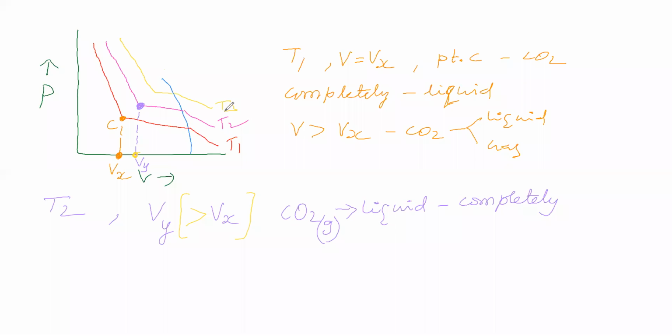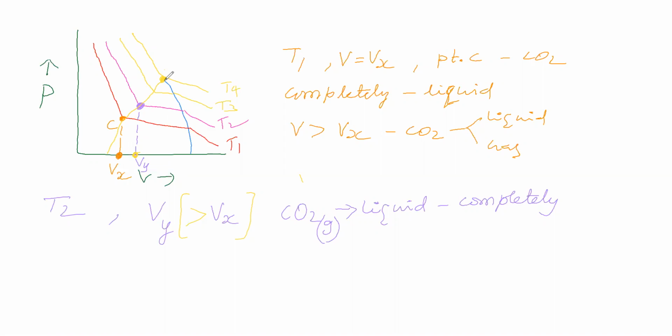Next we will take T4 temperature, and at T4 temperature we have got the graph. Let us join these points. We got a curve like this.